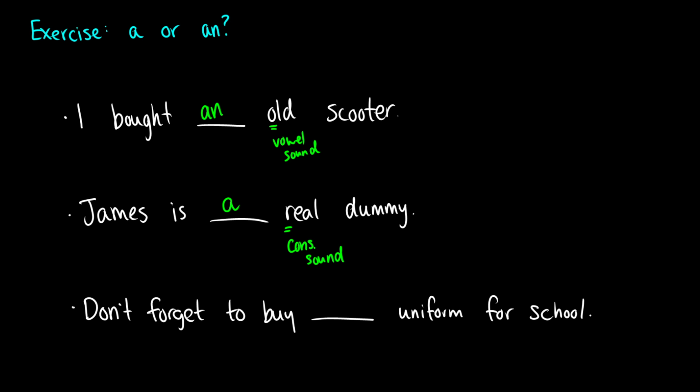The last one: don't forget to buy uniform for school. So this one, this is a vowel in writing, but it starts with a consonant sound. So if we were to transcribe this again, we would get something like /junəfɔrm/. So if you know IPA, that's how we would transcribe it. And the first sound of uniform is a consonantal sound. So we would use a. Don't forget to buy a uniform for school.